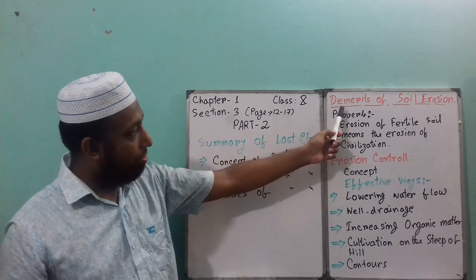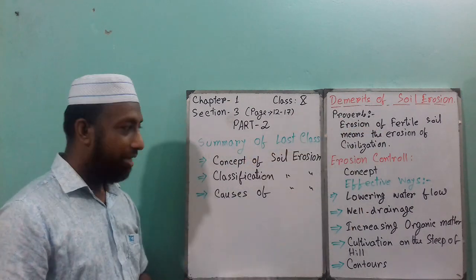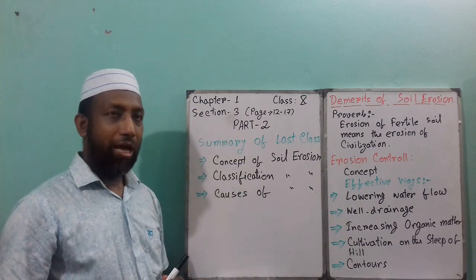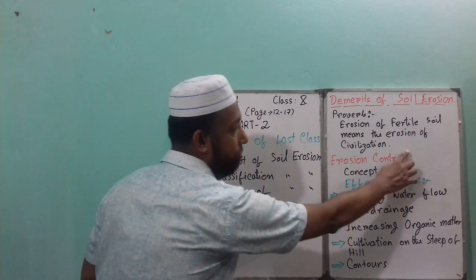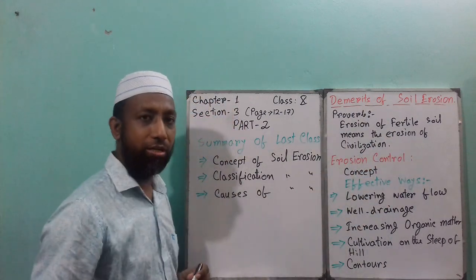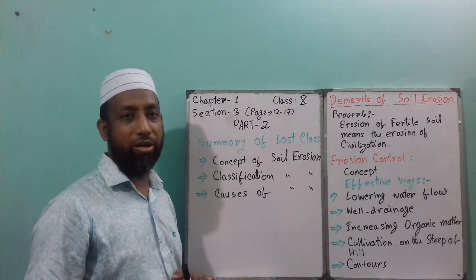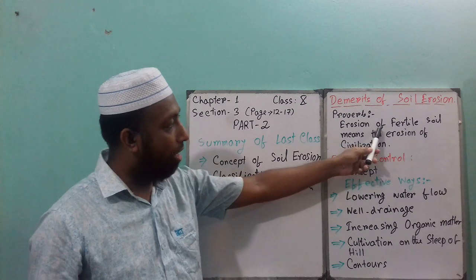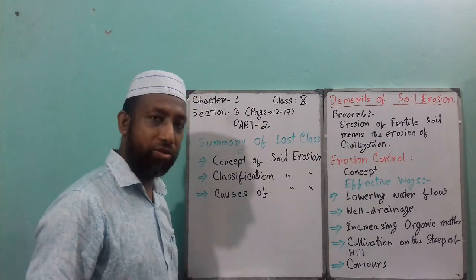Today's lecture is mainly about two points: the demerits of soil erosion and erosion control. If you talk about the demerits of soil erosion, that means the disadvantages of soil erosion. There is a proverb: erosion of fertile soil means the erosion of civilization.